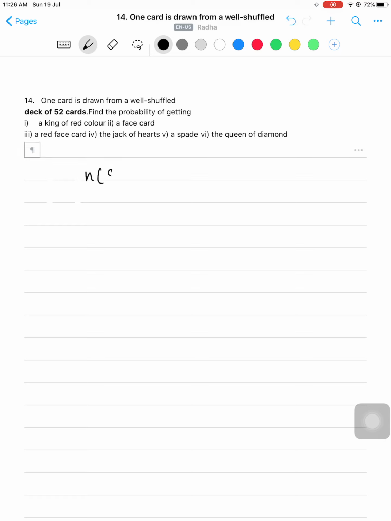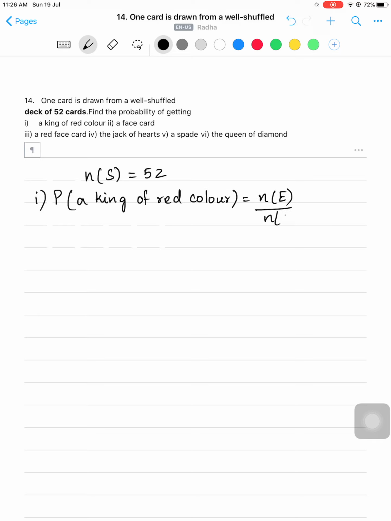So here what is n of S? 52. Okay. What is the first question? Probability of getting a king of red color. You know the probability of getting an event. What is the formula? N of E by N of S, where N of E is the number of favorable outcomes and N of S is the total number of possible outcomes. So here what is the total number of possible outcomes? N of S is 52, and we need a king of red color.